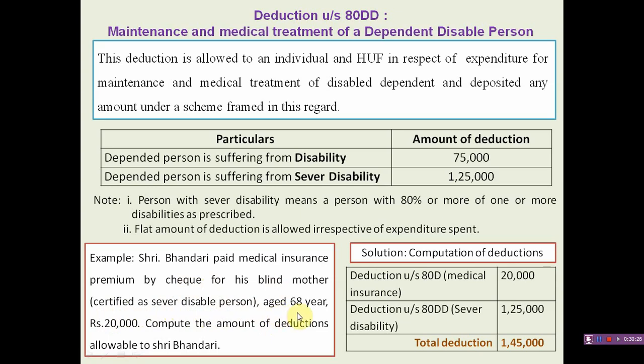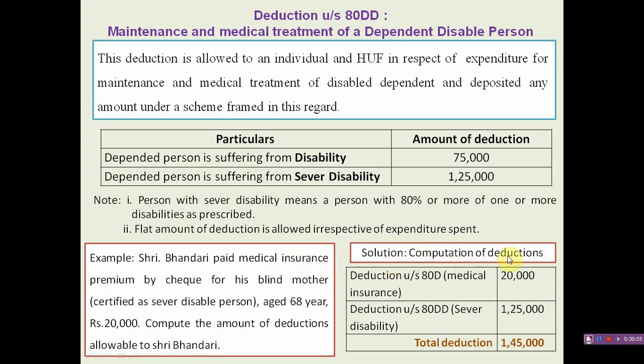The age of the mother is 68 years and the medical insurance paid is rupees 20,000. Compute the amount of deduction allowable to Sri Bhandari. He has paid the medical insurance premium, which means this payment is allowable under section 80D.